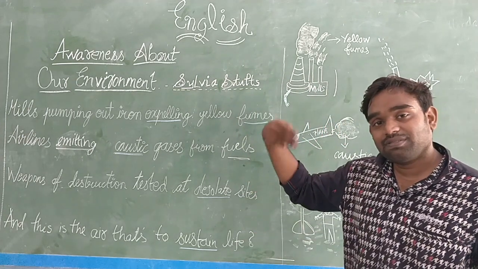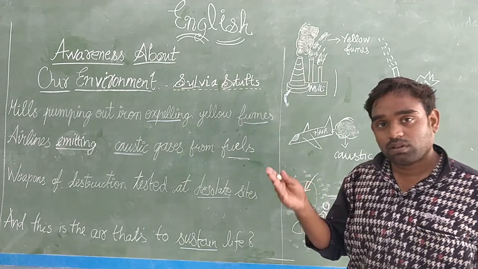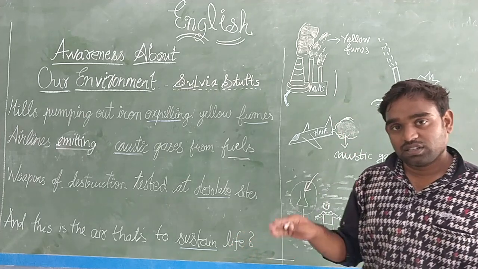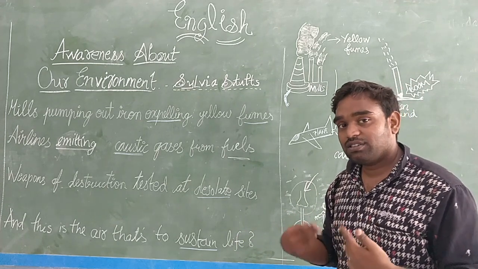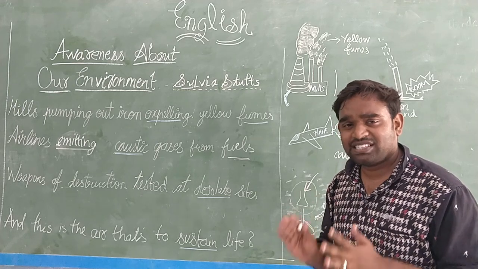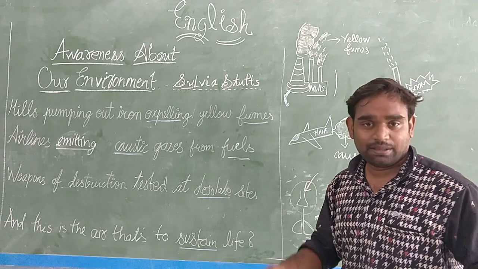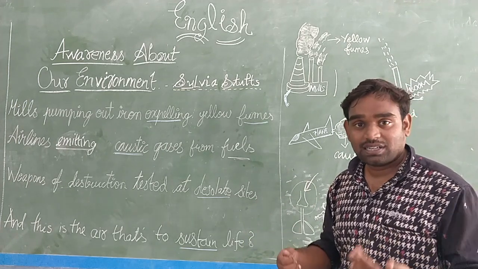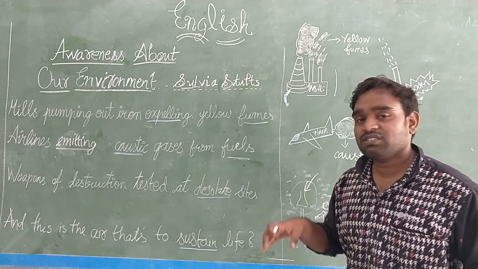That will mix with the air and again result in air pollution. Understood, children? Whenever a harmful substance is released, the air gets polluted. Air pollution is a very dangerous problem, a very serious problem. Air pollution can cause humans as well as animals, who inhale the air, to die or suffer other diseases. So air pollution is a very serious problem.